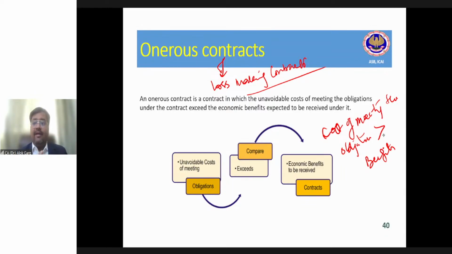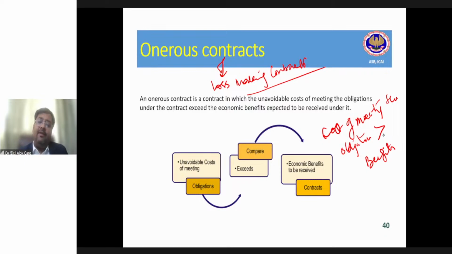When I entered into the contract, it was 6 rupees per raw material and 2 rupees my production overhead. But over a period of time, it became 9 rupees. When I went to the supplier of the raw material, he told me the price has increased and it will cost me 9 rupees. So my total cost of producing this product is 11 rupees, which is 11 crore. I'll get 10 crore. It means my loss is 1 crore if I meet this obligation.